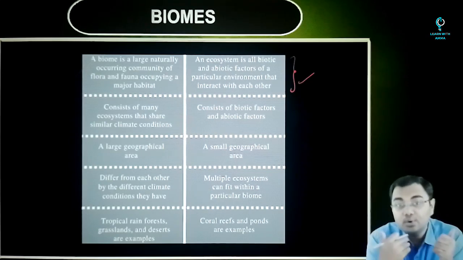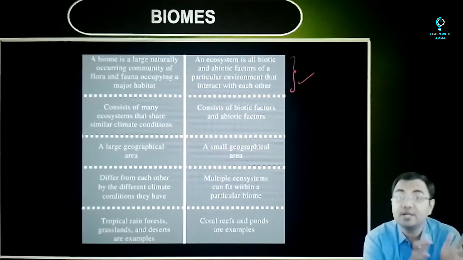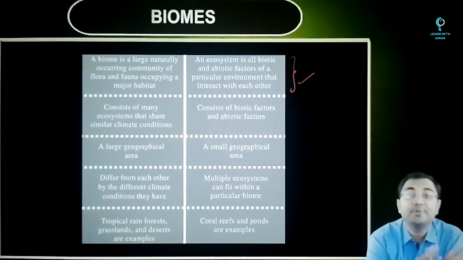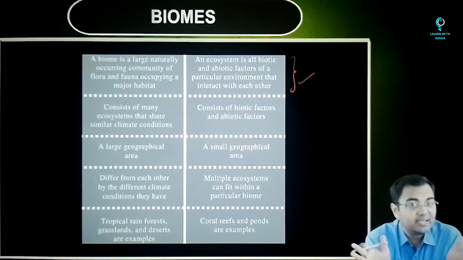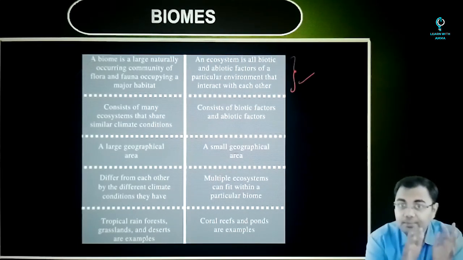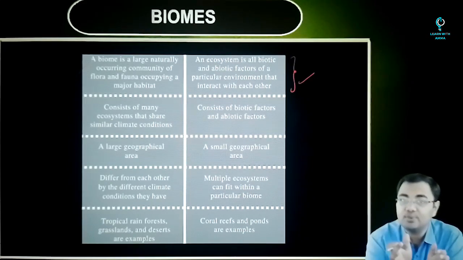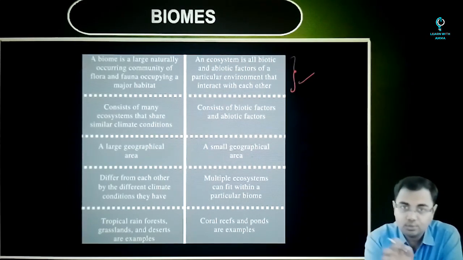It takes upon the whole subcontinent. It takes upon a whole set of 5 or 6 different countries altogether. It can sweep an entire continent. So when you talk about biomes, they will be very large physical areas. But when you talk about an ecosystem, they can be large, but most of the times they will be very small as compared to a biome. So this is a basic difference between the two terms that we see.